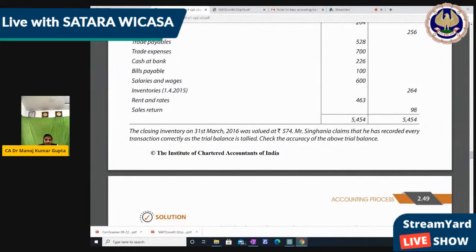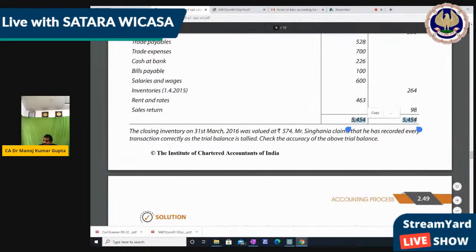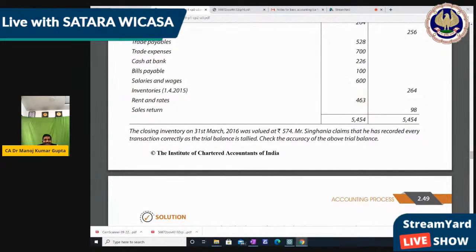Now, the closing inventory on 31st March 2016 was valued at 574. Mr. Singhania claimed that he had recorded everything correctly, because his trial balance is tally. See, after 6 mistakes also his trial balance is tally. That means the trial balance may tally after certain mistakes, because one mistake is rectified by another mistake. That is covered under the rectification of error chapter, which we are also going to do.